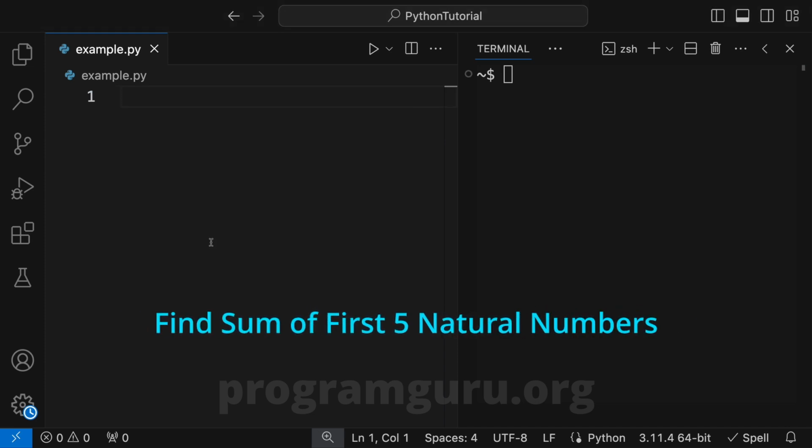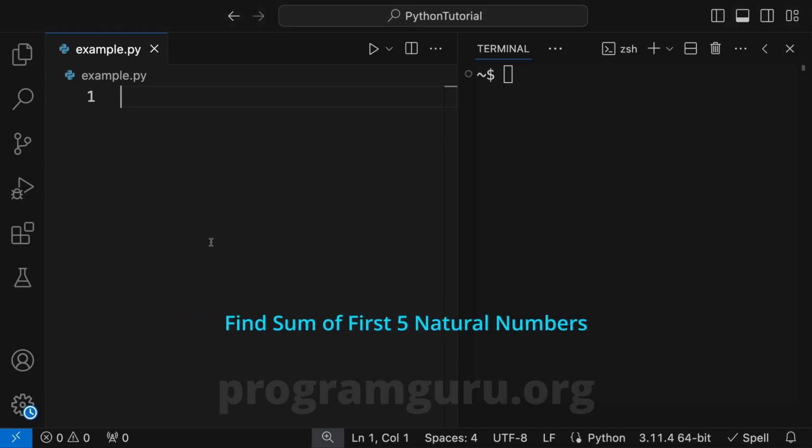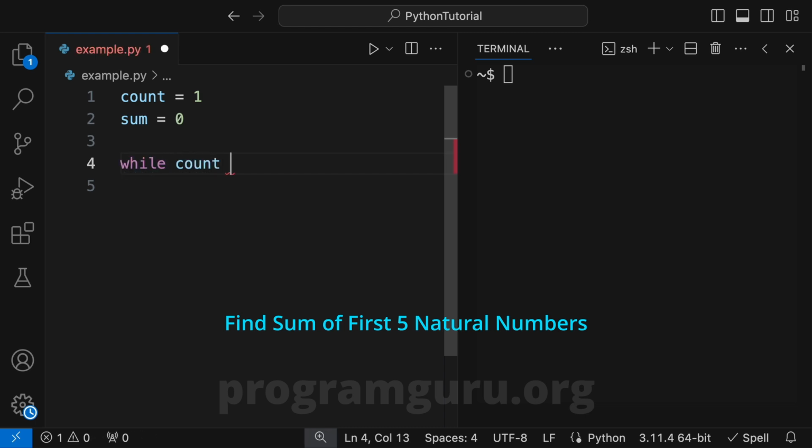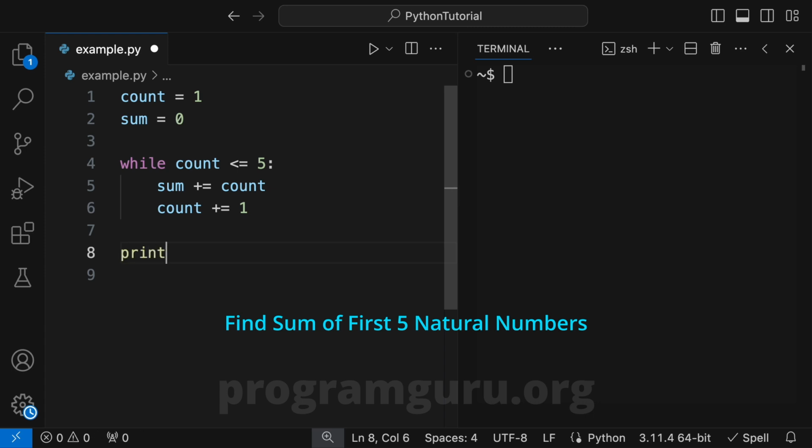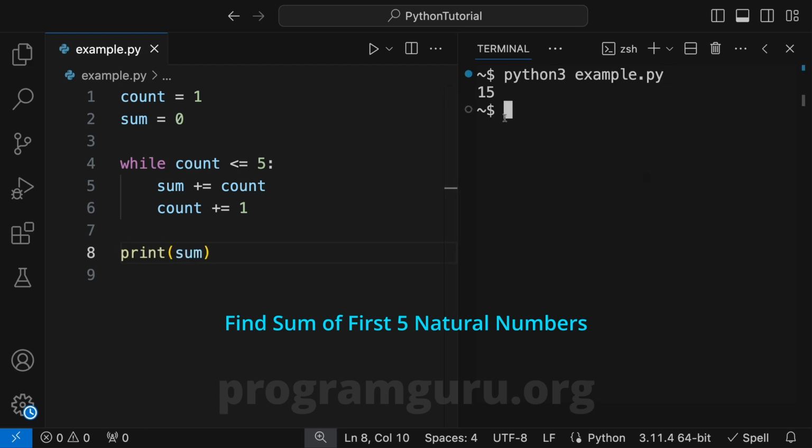Let us write a while loop that finds the sum of first 5 natural numbers. Initialize a variable, count, with 1, and another variable, sum, with 0. Write while loop. The condition is to check if count is less than or equal to 5. Inside while loop, add count value to the sum. And increment count by 1. After the while loop, print the sum to output. Save and run the program.